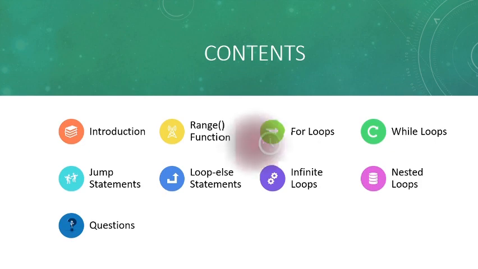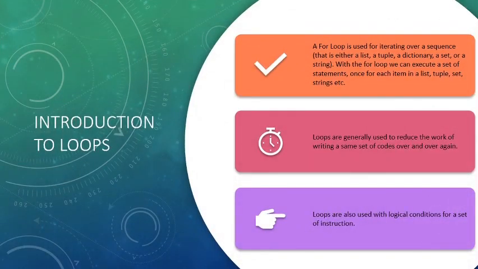What is a loop? A loop is an iterating statement. It keeps on iterating until the condition turns false. The second point is that loops reduce the work of writing the same code again and again, which means the program length reduces. Also, here we are using logical conditions for a set of instructions.